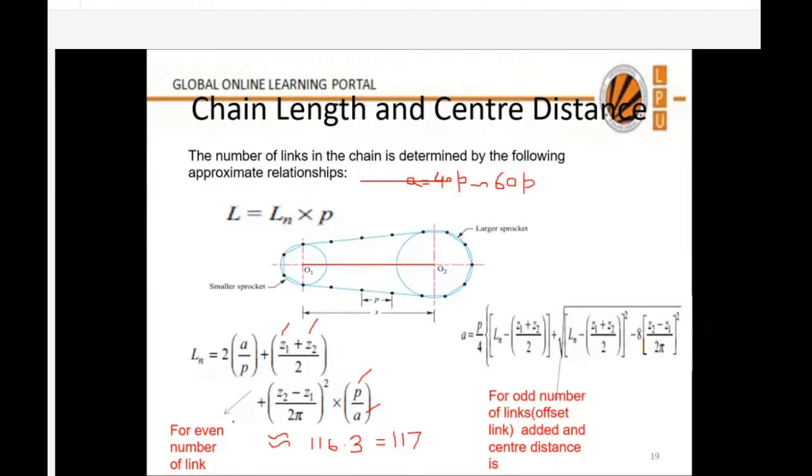Why are we always considering an even number of links? Now this is the question. Why not 117? Why will we go for 118? As you have read, if the answer is 116.3, we will take 118 links. If the answer is even 117.3, even then we will take 118. We always take the next higher even number.